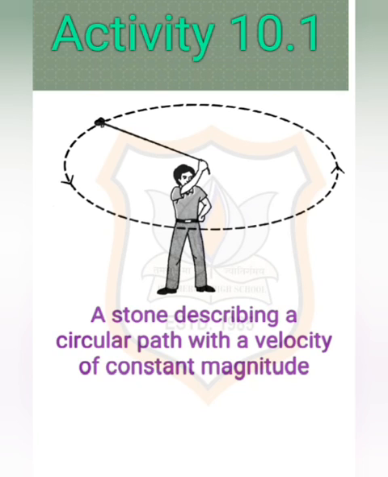So before the thread is released, the stone moves in a circular path with a certain speed and changes direction at every point. The change in direction involves the change in velocity, or acceleration. On the basis of this activity, we will discuss three more important points: the tangent to the circle, centripetal force, and gravitational force. Let us discuss them one by one.